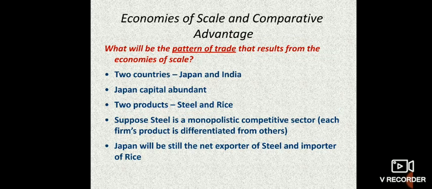Economies of scale and comparative advantage. Take two countries like Japan and India, and steel and rice as the two products. Suppose steel is a monopolistic competitive sector, where each firm's product is differentiated from the others. Japan will still be the net exporter of steel and the importer of rice. In case Japan has a lower average cost in producing steel and a higher average cost in producing rice, Japan will export steel and import rice.